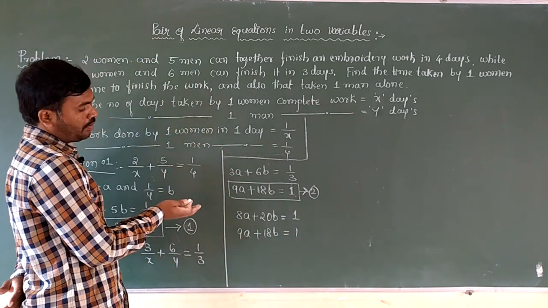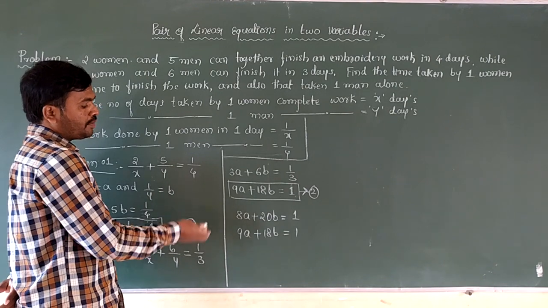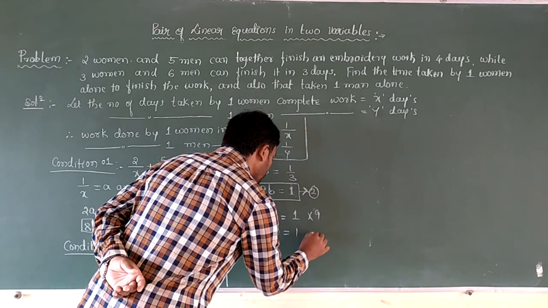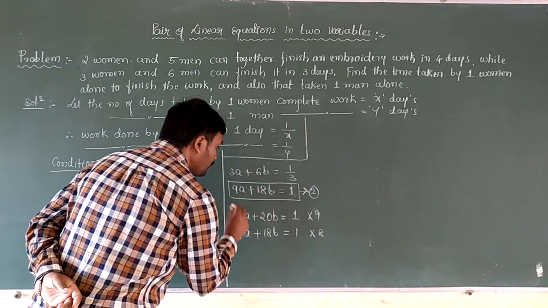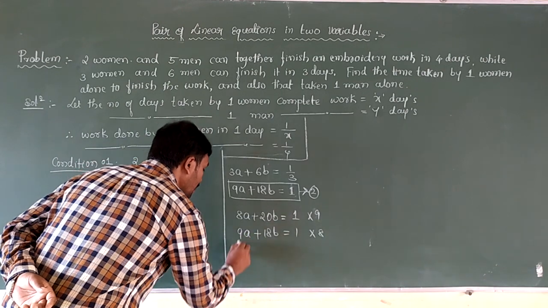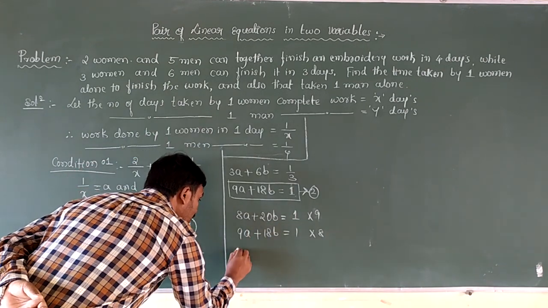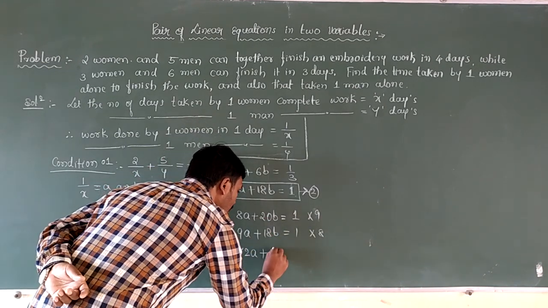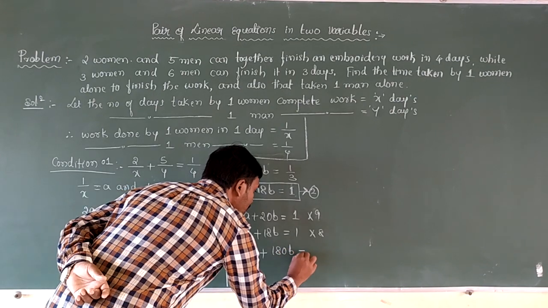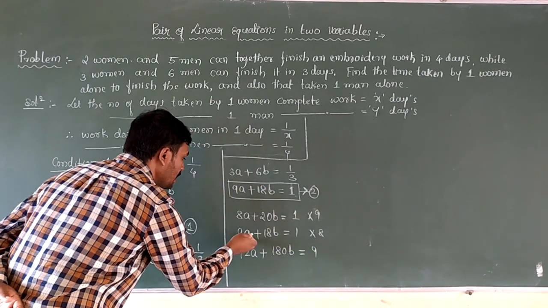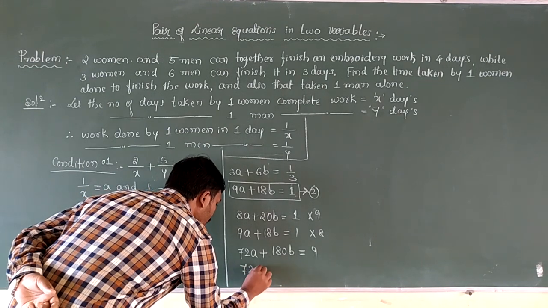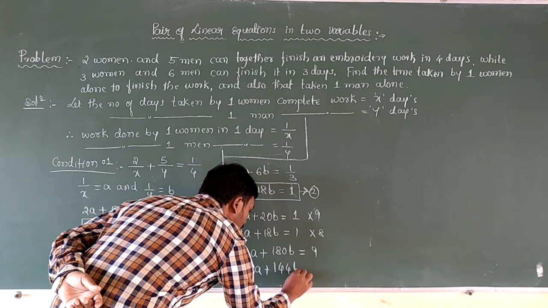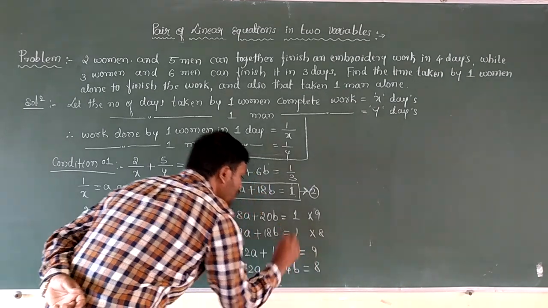Here the coefficients of variables are not the same. So to make them the same, I will multiply the first equation by 9 and the second equation by 8. If I multiply these two equations, then the first equation becomes 8 9s are 72a plus 20 9s are 180b is equals to 9, and the second equation becomes 72a plus 18 8s are 144b is equals to 8, 8 1s are 8.